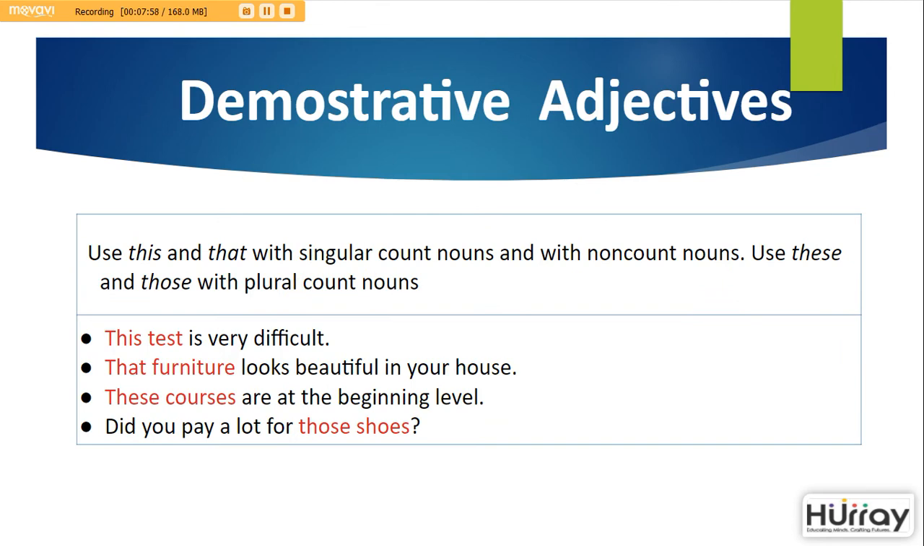Demonstrative adjectives. Use this and that with singular count nouns and with non-count nouns. Use these and those with plural count nouns. For example, this test is very difficult. That furniture looks beautiful in your house. These courses are at the beginning level. Did you pay a lot for those shoes?